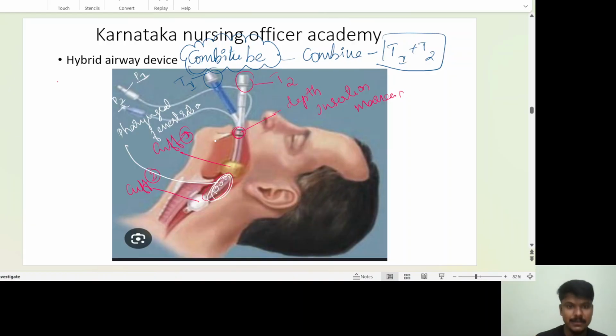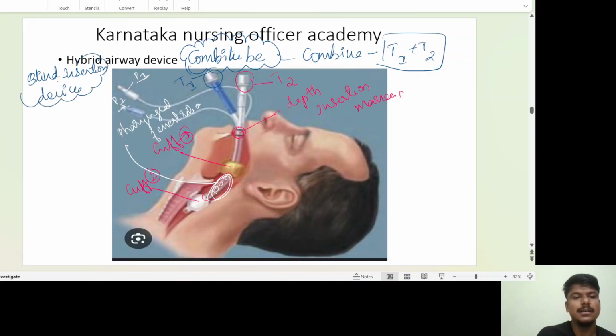This also comes under blind insertion devices.